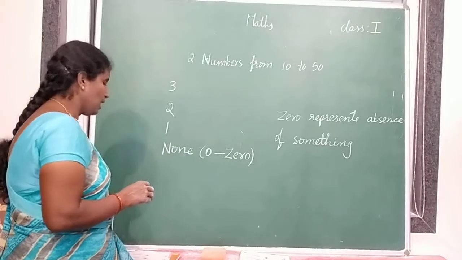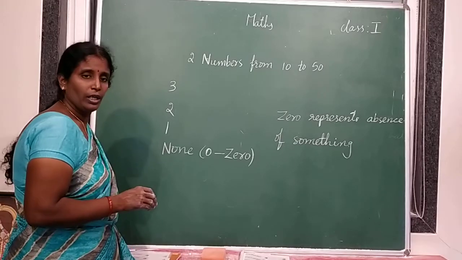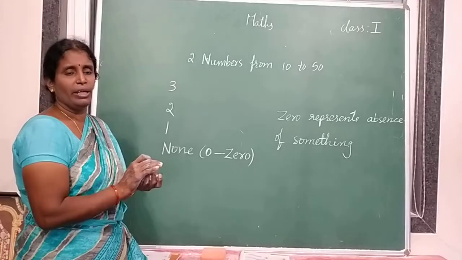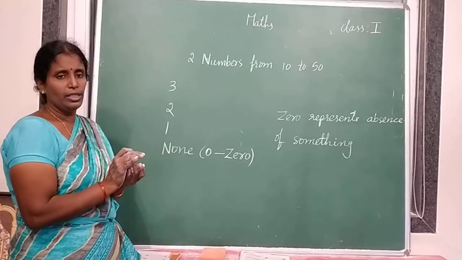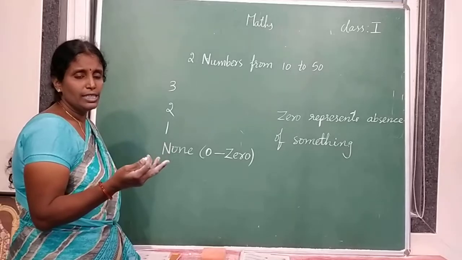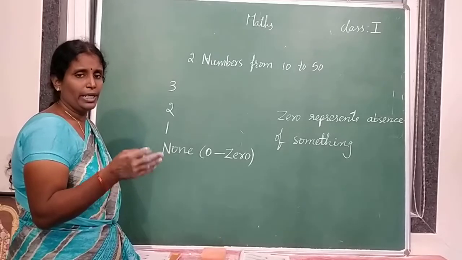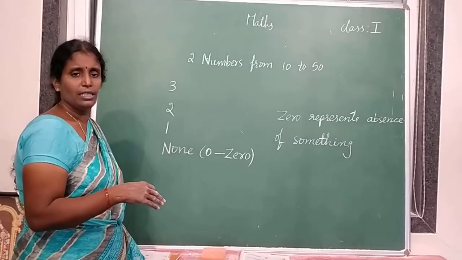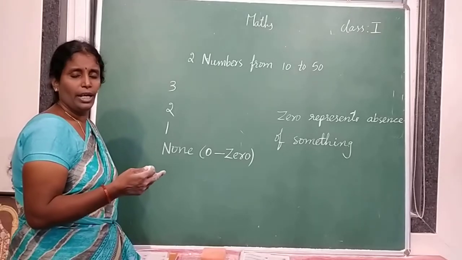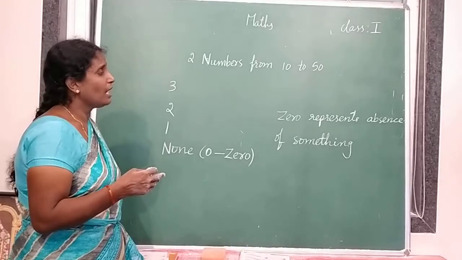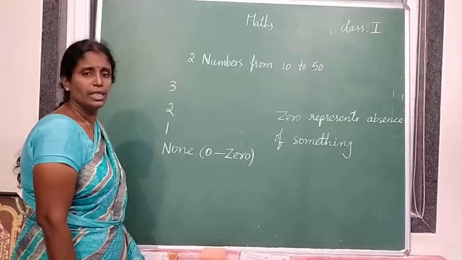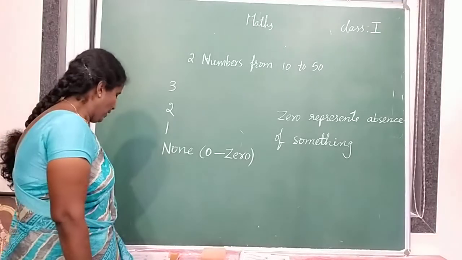In the basket also, I kept some chalks. I took all the chalks one by one. So how many chalks are left? Nothing is there in that basket. So it is empty. Empty is nothing but 0. So the chalks are absent, and because of that absence, it becomes 0. Okay. Next.